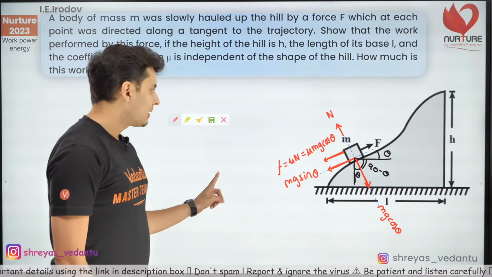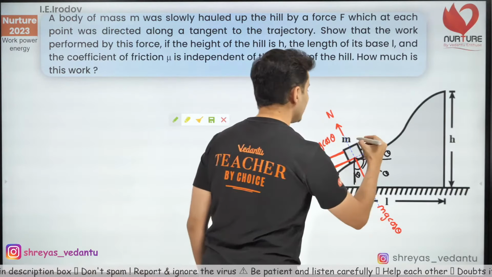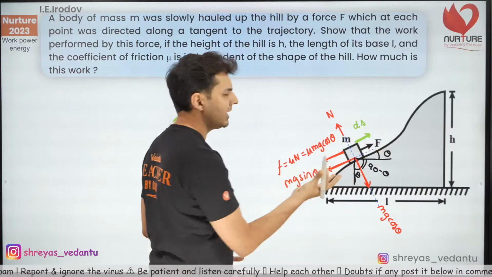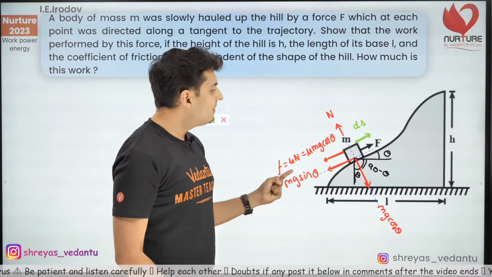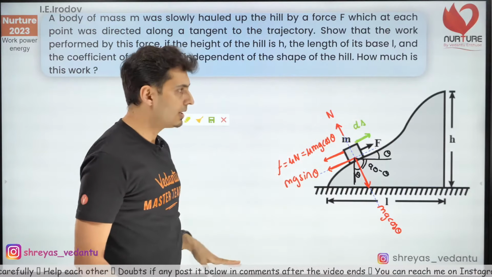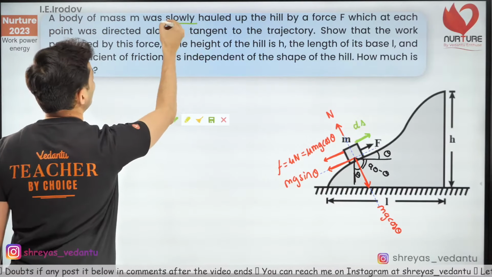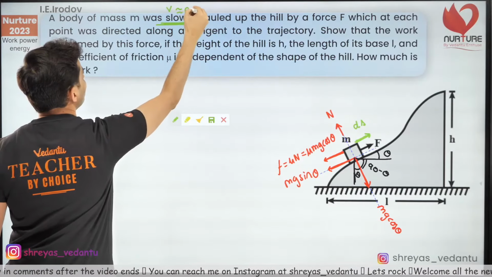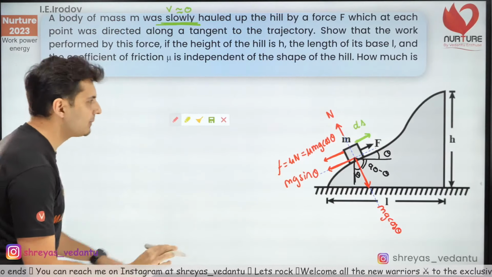Now here is the thing, the displacement is happening like this. This is, let's say, ds. For example, s is the displacement, ds is a small displacement. Why am I taking ds? Every time it moves, the angle changes, the displacement is in weird directions. That's why I'm taking that. Now it is moved slowly. This is the most important word, slowly. Slowly means velocity is negligible. Now use the work kinetic energy theorem. It helps us every time.